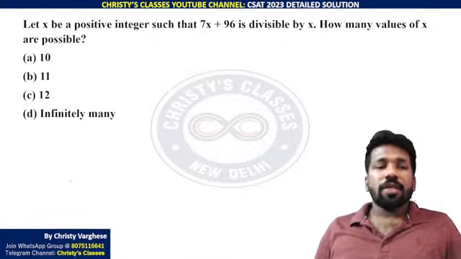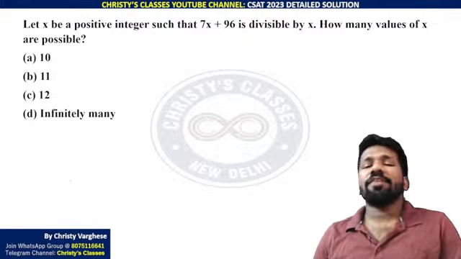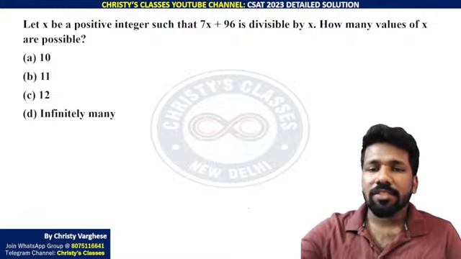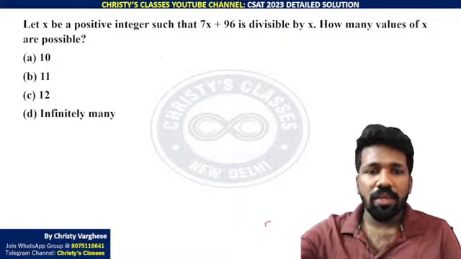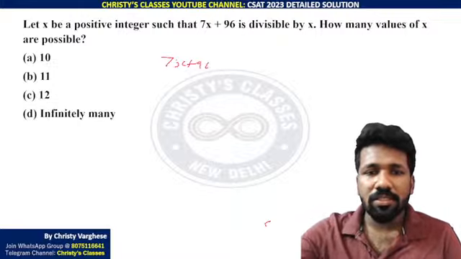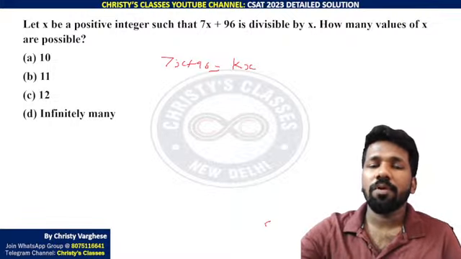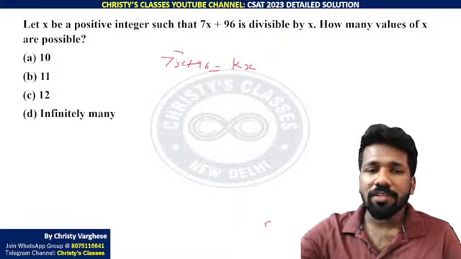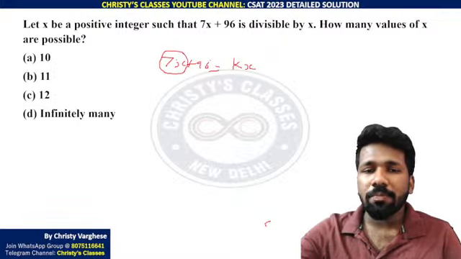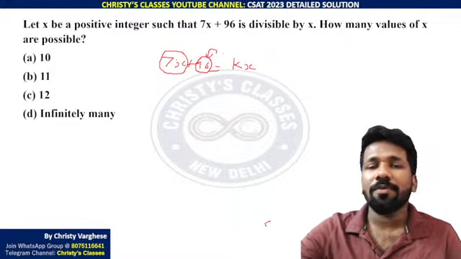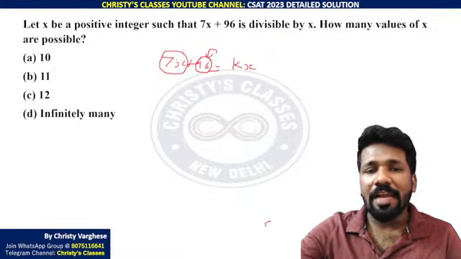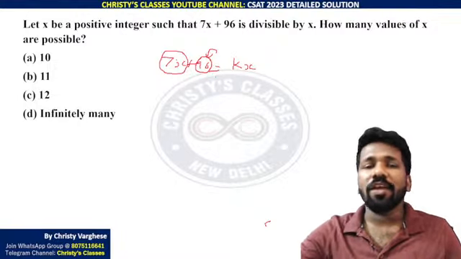Okay. So I'll explain. Let x be a positive integer such that 7x plus 96 is divisible by x. Divisible by x means we can say 7x plus 96 is equal to some k into x itself, a multiple of x itself. 7x is already a multiple of x. To a multiple of x, if you add a multiple of x, you will get a multiple of x. That means 96 also should be a multiple of x. That means by factorizing 96, you can find the value of x.